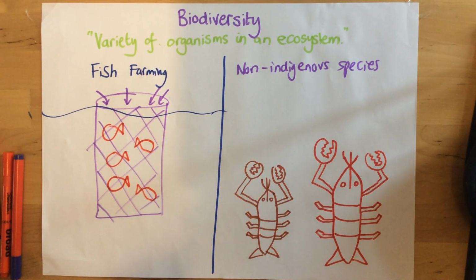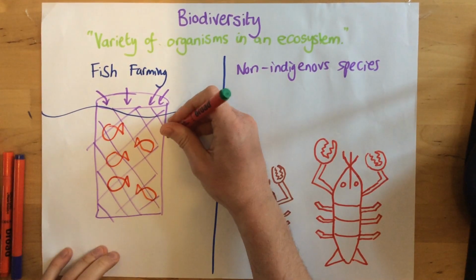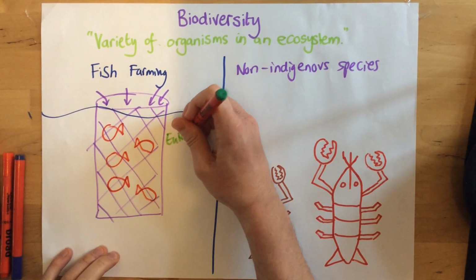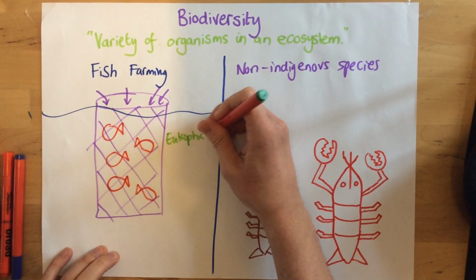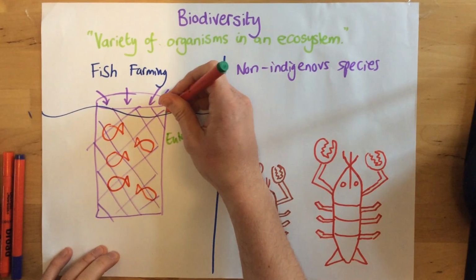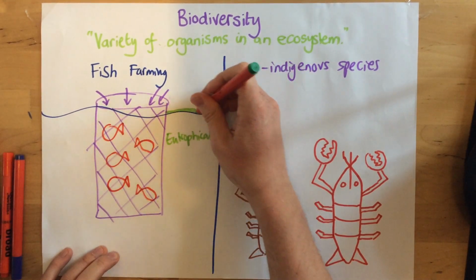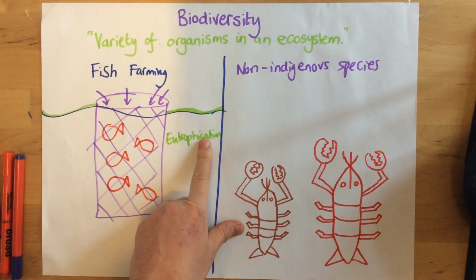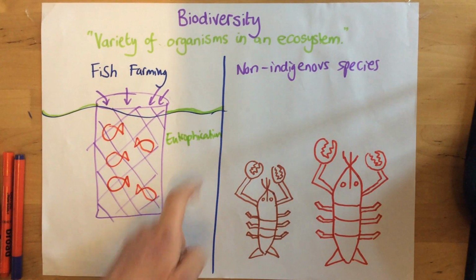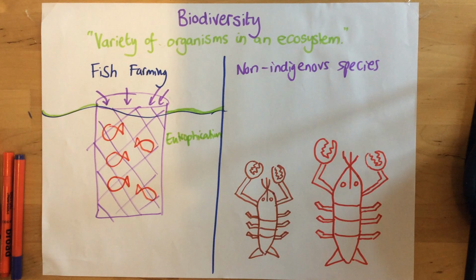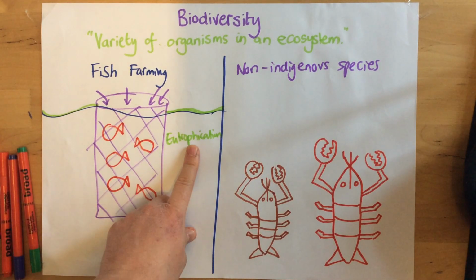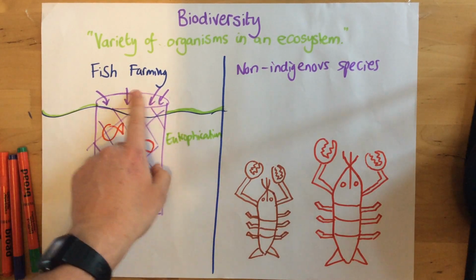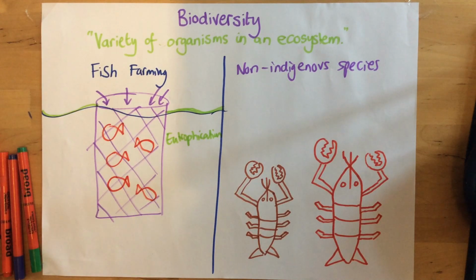Both of these things can lead to something called eutrophication. Now, eutrophication basically causes algae to grow over the surface of the water and can reduce biodiversity. You can watch another video about eutrophication on this channel. So eutrophication is one of the negative impacts caused by the waste and caused by the food from fish farming.